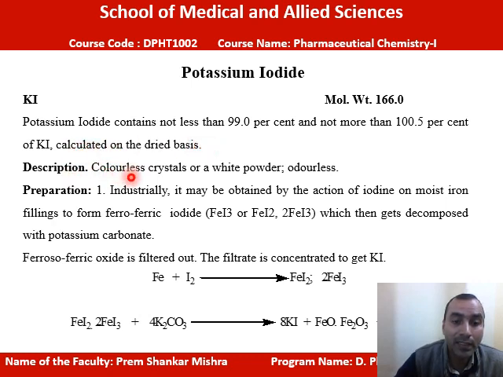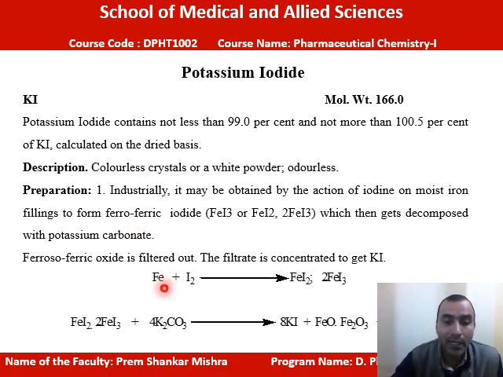Description: it is a colorless crystal or a white powder. It is an odorless preparation. Industrially, it may be obtained by the action of iodine on moist iron filings to form ferroferric iodide, FeI2, 2FeI3, which then gets decomposed with potassium carbonate. Means they are giving some preparation. By this method, we can also prepare it here.